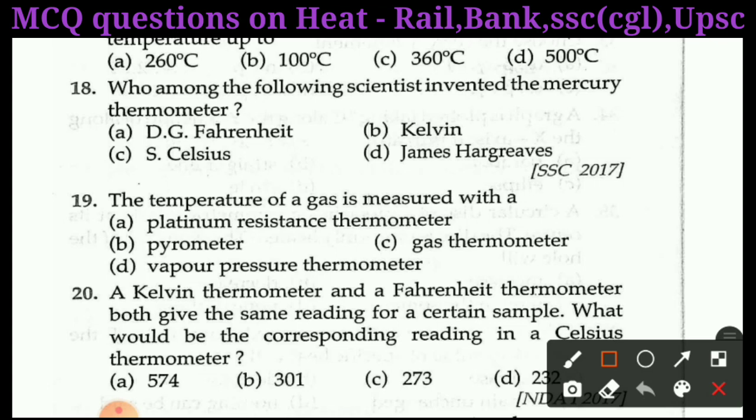Next question is question number 19. The temperature of a gas is measured with: A, platinum resistance thermometer; B, pyrometer; C, gas thermometer; D, vapor pressure thermometer. Right answer of question 19 is B, pyrometer. For your knowledge, I put here few information and the picture of the pyrometer. You can see here.